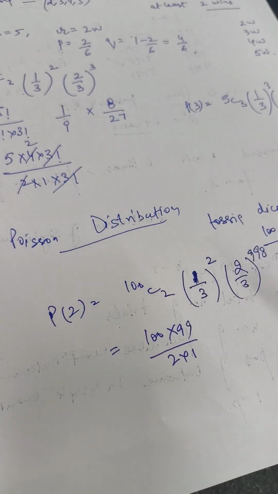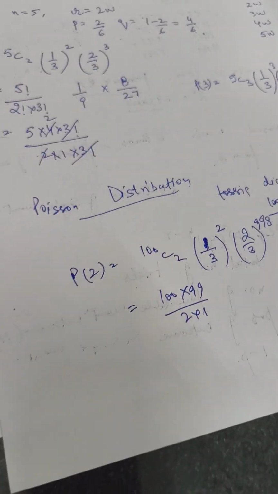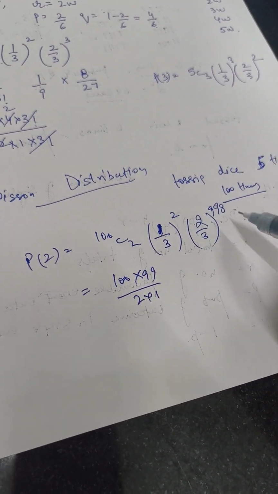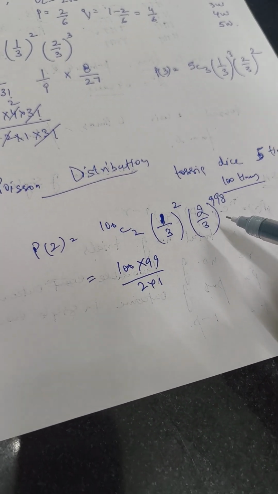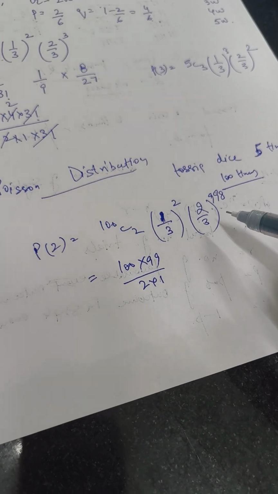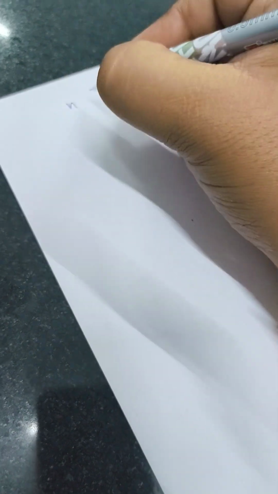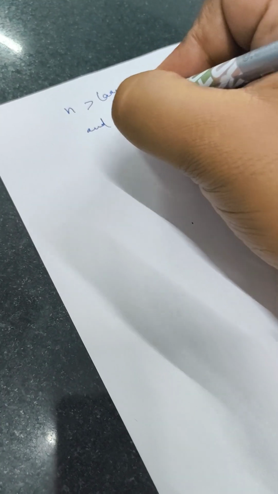So here the role of Poisson comes. The same question we can do with binomial also, we can do it with Poisson, but if you feel it will be difficult to calculate these, we can use the help of the Poisson distribution. So Poisson distribution says, when my n is very large and p is small.